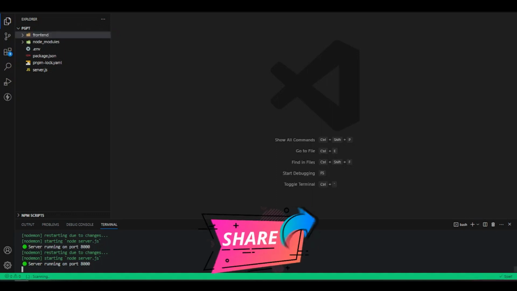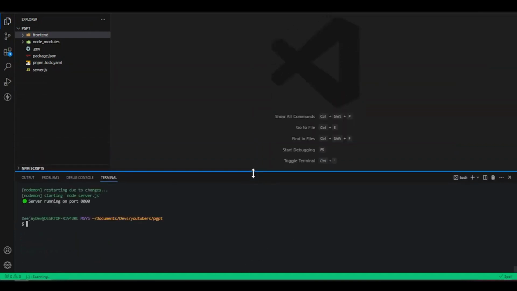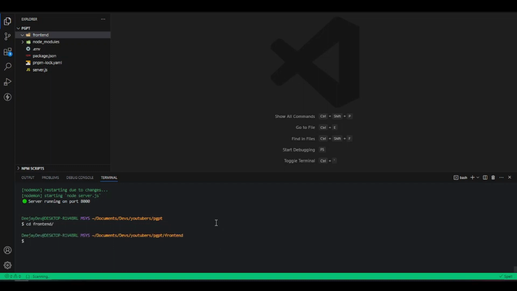Make we first end our server. Then make we navigate into the front end. So to do that, make I just make this bigger for now. Make we just change directory into this front end directory. And as we did inside there for inside our terminal, what we go do be say we want to add all the other packages where we need. So make we say we want to run pnpm create vite. Now this will help us create a Vite project for here.